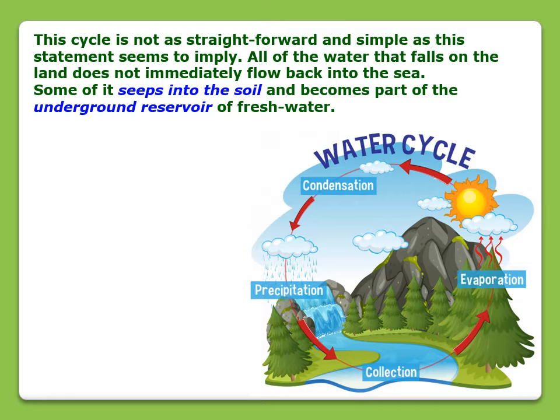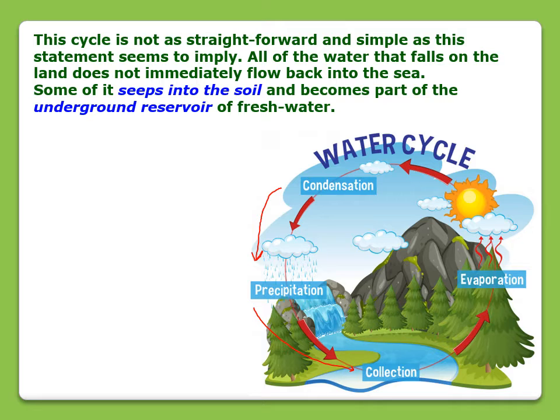As I am explaining, you may feel that the water cycle is very simple, but actually it is not as straightforward and simple as it looks or as the statement seems to imply. The process itself is complicated, and all of the water that falls on the earth does not immediately flow back into the sea. Whatever water is coming on the earth, this whole water will not go to the sea immediately.